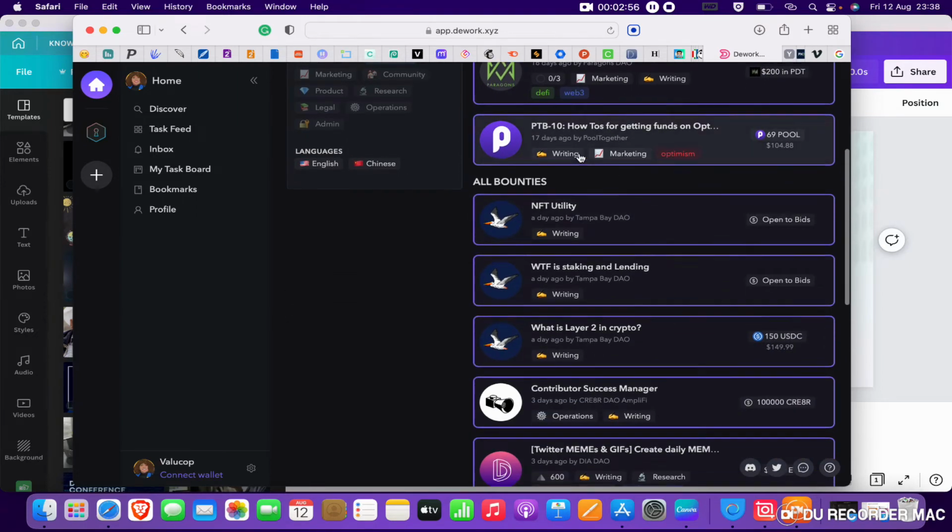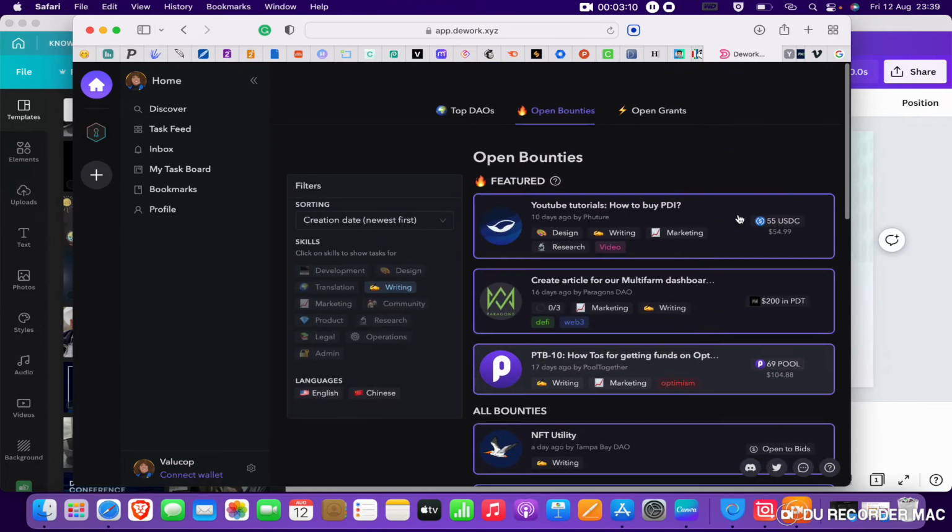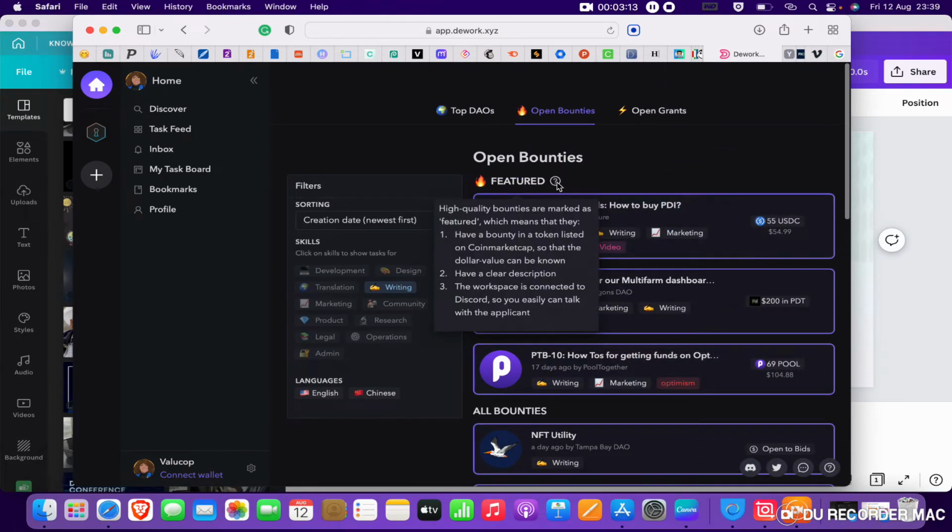And this is another project. 17 days ago, they asked someone to create a how-to for getting funds on their platform on Optimism. They pay the person 69 pool, which is equivalent to $104. Now these are featured. I think featured means that they have their bounty in a token listed on CoinMarketCap, so that the dollar value can be known, have a clear description, and the workspace is connected to Discord, so you can easily talk with the applicant. So that's why it's featured.